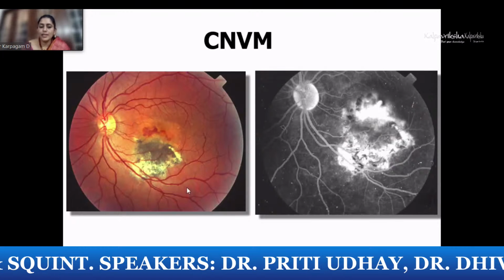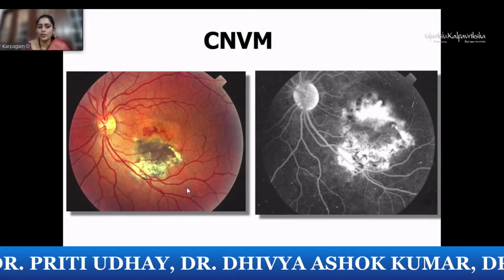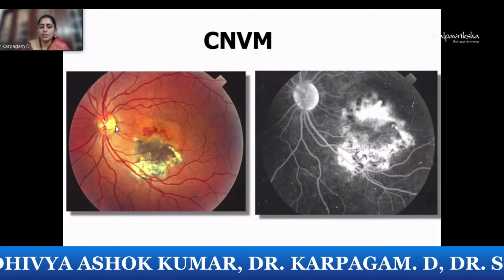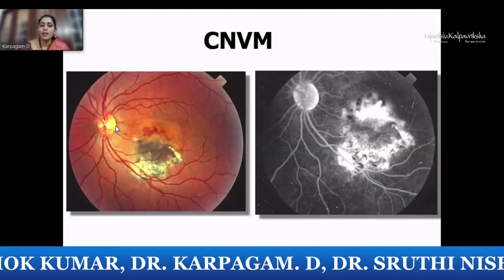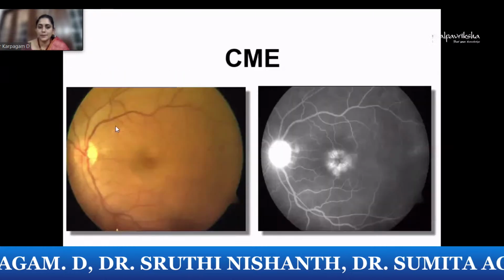CNVM too. So it doesn't mean that once a uveitis patient, especially with the posterior uveitis, is treated, we just have to let go and not follow up, because what can happen in due course of time is the patient can develop a choroidal neovascular membrane, and hence a thorough and proper follow-up is quite essential in these kind of patients.